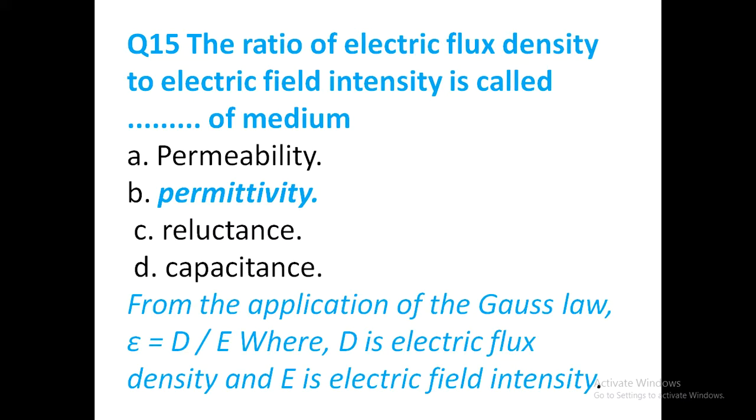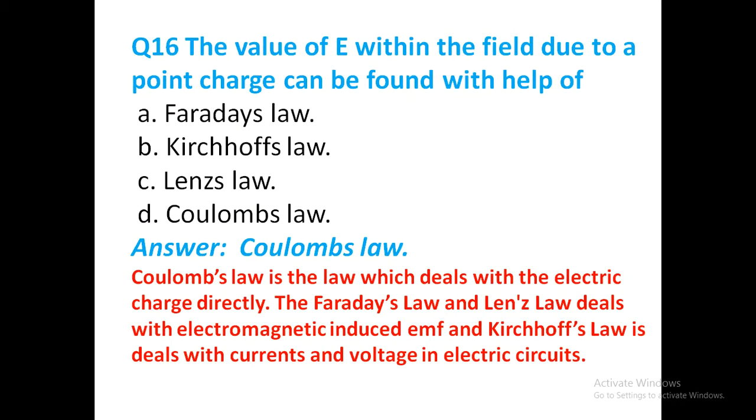The ratio of electric flux density to electric field intensity is called permittivity of medium. Here D by E is called permittivity of medium. The value of electric field due to a point charge can be found with the help of Coulomb's law, because Coulomb's law states that the electric force is equal to 1 by 4 pi epsilon naught q1 q2 upon r square, where r is the distance between the two charges q1 and q2.